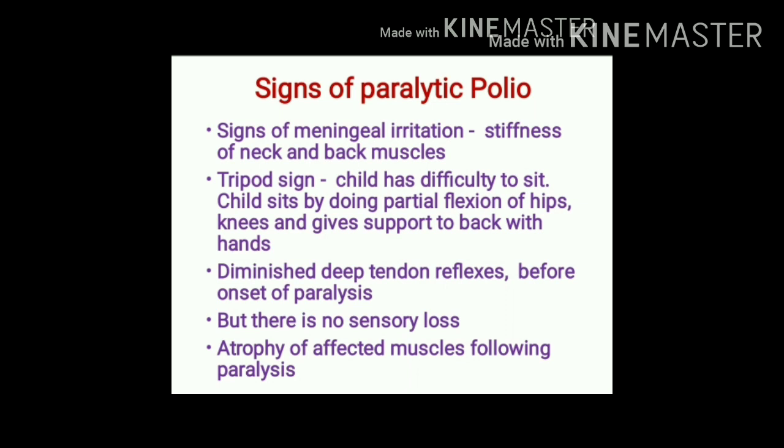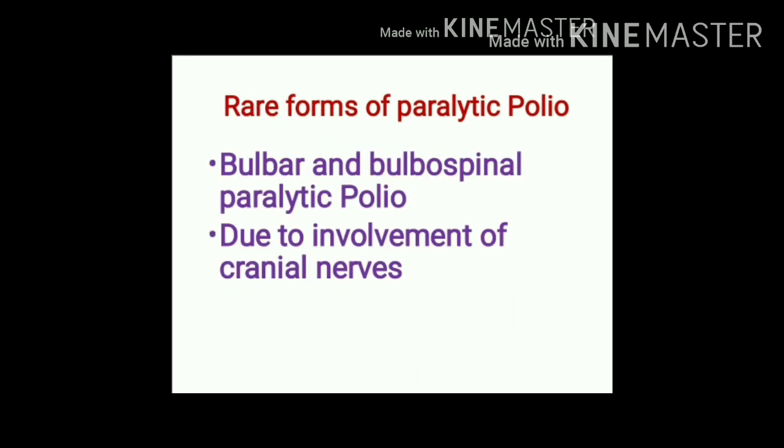Prior to onset of paralysis, deep tendon reflexes are diminished. But in paralytic polio, there is no sensory loss. And following paralytic poliomyelitis, atrophy of muscles can be seen. Let's see some rare forms of paralytic polio. As we are calling these rare forms, these cases can be seen very rarely.